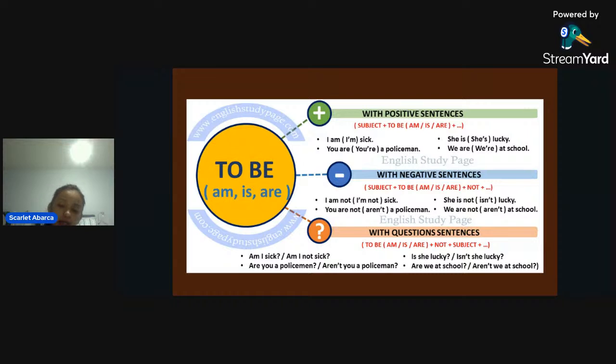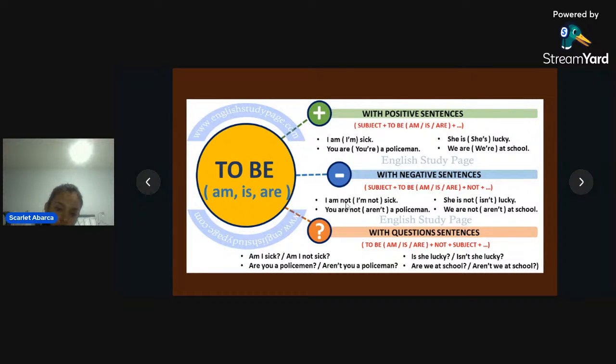Let's continue with negative sentences. The only thing that you have to put here is not near the to be because it's negative. So the structure is like that. Subject, I, to be, am, and next to the to be, is, or are, you have to put not.